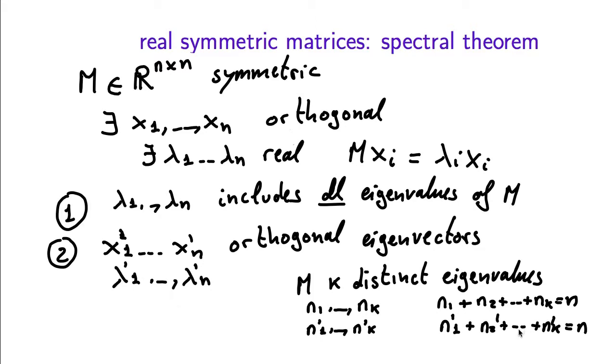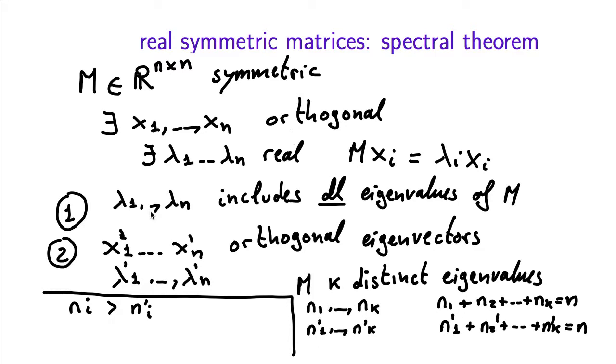But what if they are not the same? Then it means that some element will occur with more multiplicity here than here, so then some other element will have to occur with more multiplicity here than here. Then for some i, say ni will have to be bigger than ni prime. So there is some eigenvalue of the matrix that has, say, higher multiplicity here.